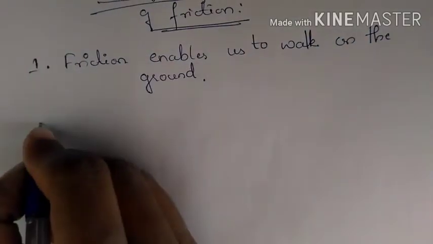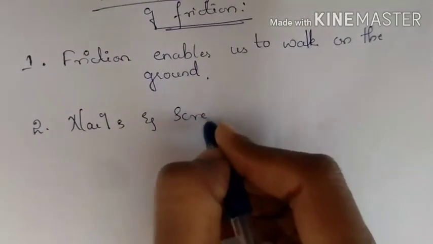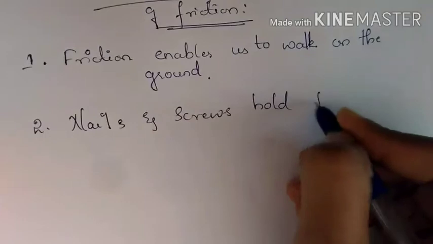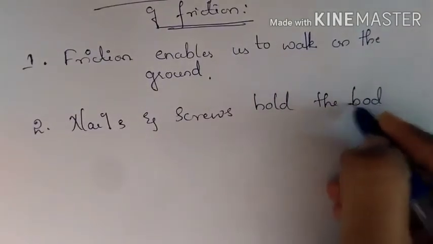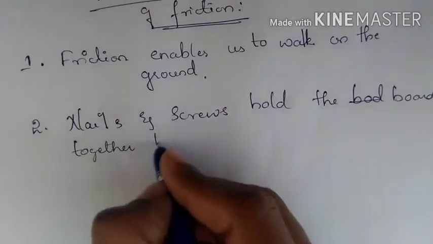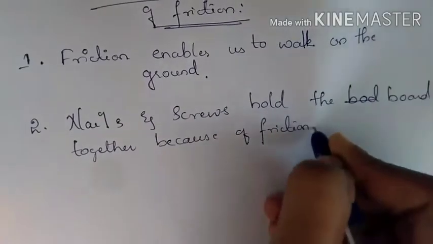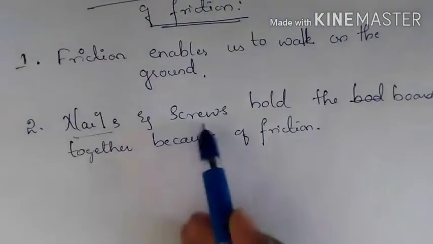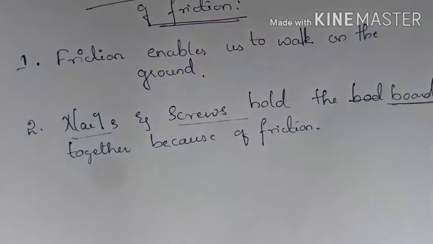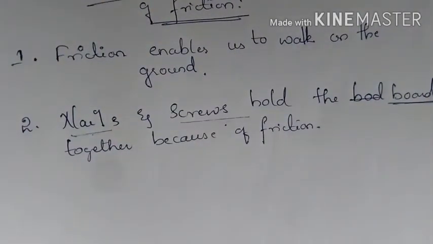Nails and screws hold the board together because of friction. Because of this friction, nails and screws hold the board. If there is no friction, then the nails and screws cannot hold the board. So this is another example of the advantage of having friction.